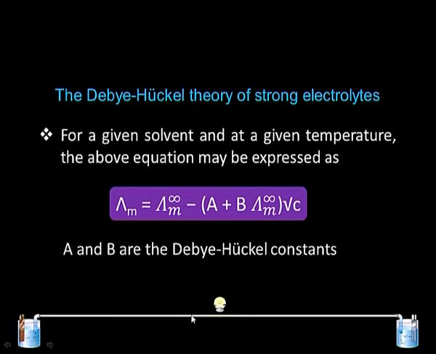If we try to simplify the equation that we have seen, we put the electrophoretic effect and the asymmetric effect into two simple symbols, A and B, so that the equation becomes much simpler in nature and we can plot it. If we know the equivalent conductance of a strong electrolyte, we can plot it versus the square root of C. The moment we do it, we should get a straight line because this is y equals mx plus c, and the intercept should provide us with the value of equivalent conductance at infinite dilution.